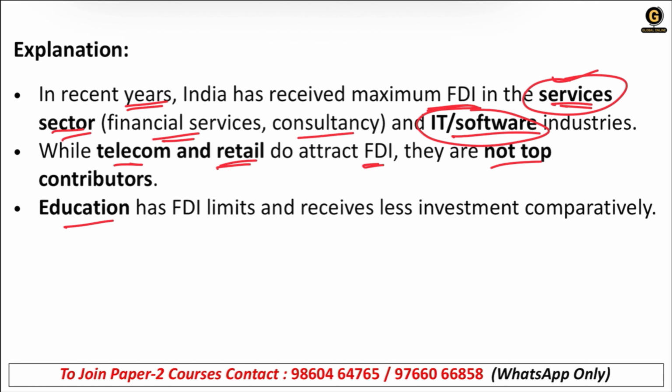Correct. Education has FDI limits and receives comparatively less investment. So basically, education has its limits. Only that much of education facilities or services are allowed to come to India, and exceeding that limit is not allowed in India. Correct.